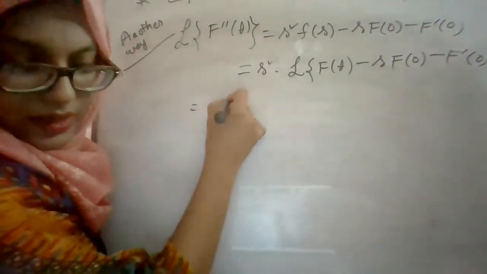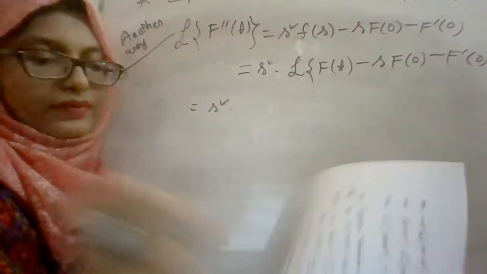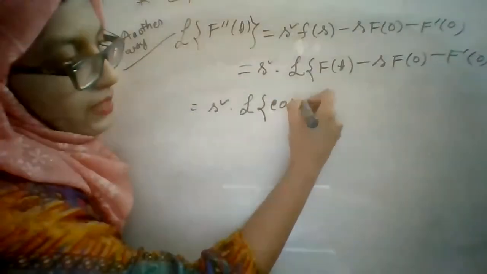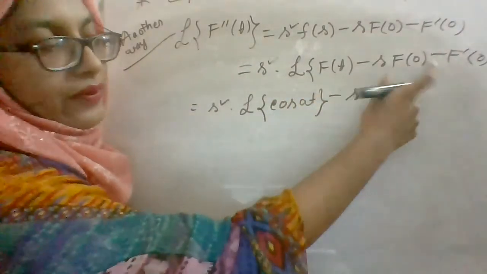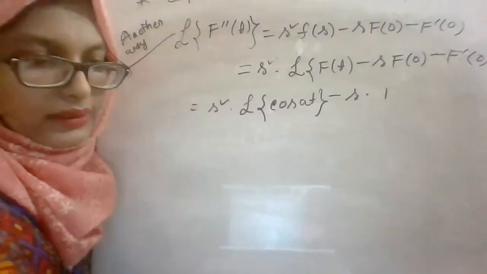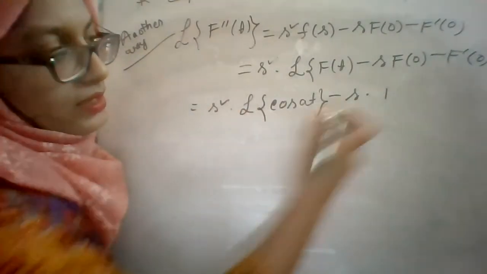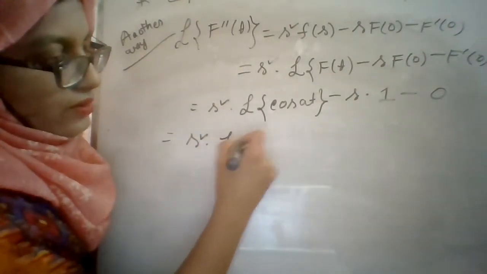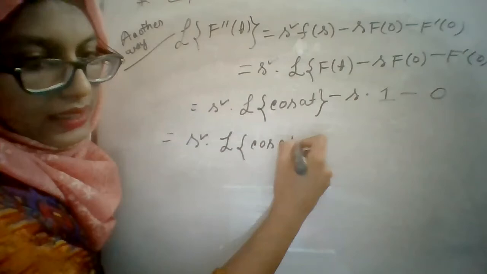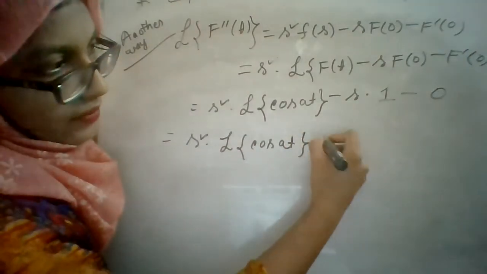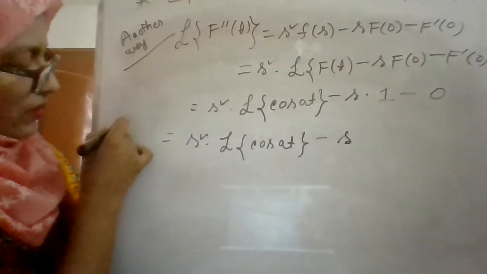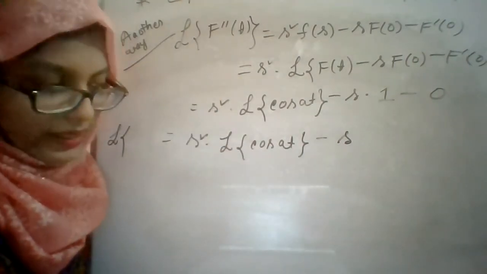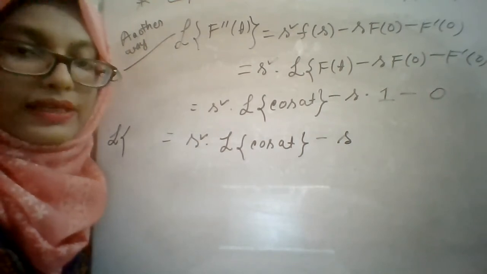So s square into Laplace transformation of cos at, minus s into f of 0, where f of 0 is equal to 1, right? f of t is cos at, yes, f of 0 is equal to 1, minus f prime 0 which is equal to 0. So s square times the Laplace transformation of cos at, minus s. And on the left side, it is Laplace transformation of f double prime t. So what is the result for f double prime t? Can anyone say?